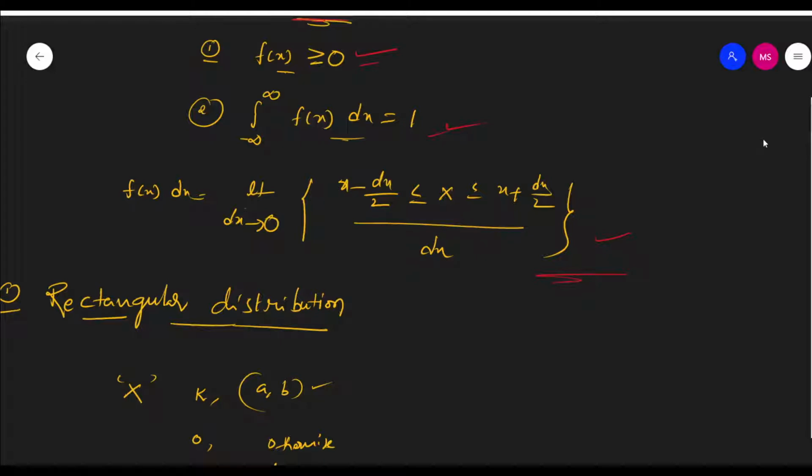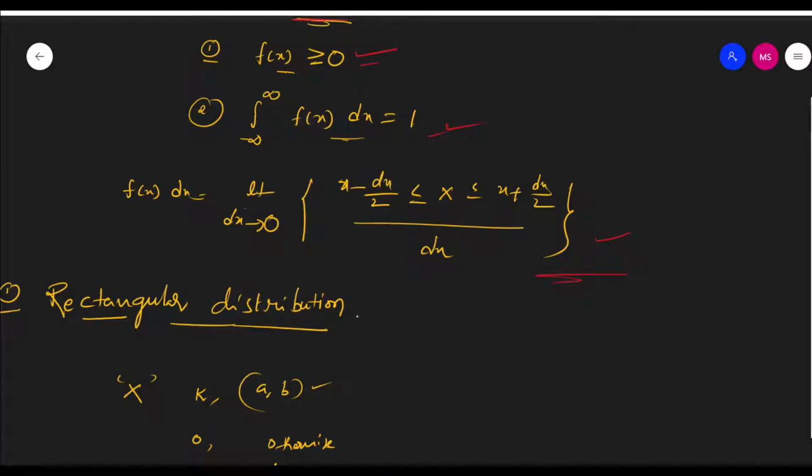Now, depending on this, various PDFs will be discussed in subsequent videos. Based on the nature of the random variables and their sample spaces, there are many probability density functions. I will discuss all the density functions one by one. First, let us discuss one distribution.